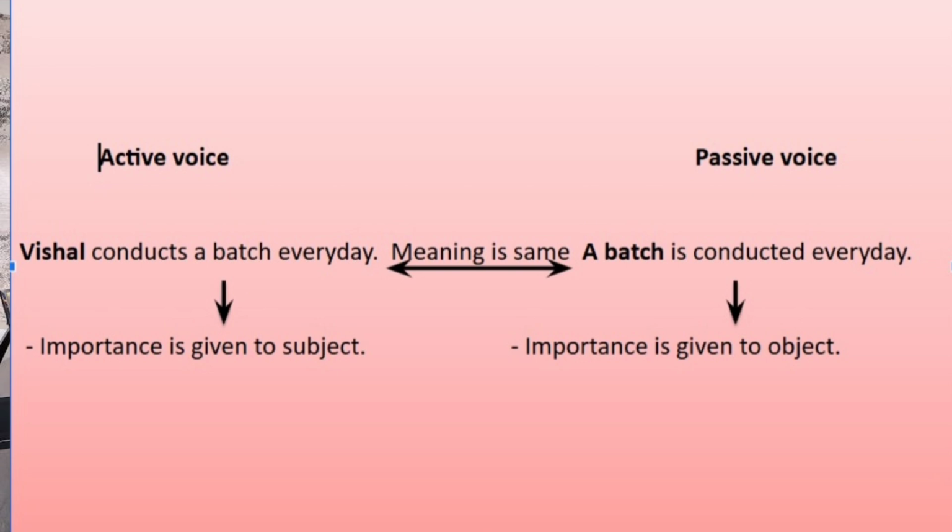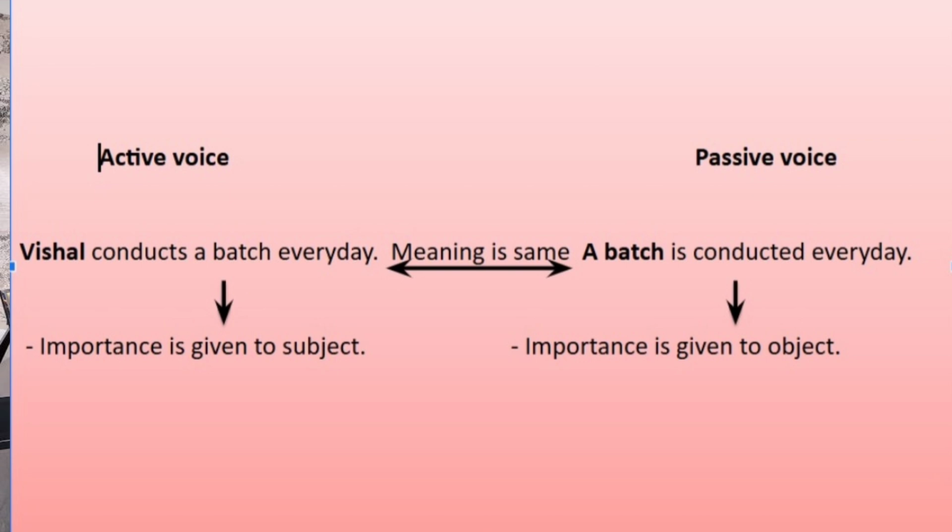Now, first question, why are we learning this topic? I have told you about the theory, why, what and how. So, first question is why. For that, there are two sentences on your screen. First sentence, Vishal is conducting a batch. And the second sentence is, a batch is conducted by Vishal. Or one more sentence, Vishal conducts a batch every day. And the other one is, a batch is conducted every day.